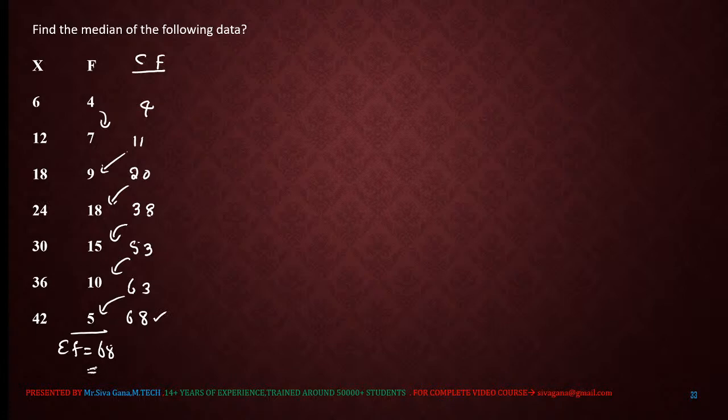Now what we need to calculate? This n by 2, sigma f by 2. Instead of this, this is n here. Now location, I already told, first we need to locate the place. Location is nothing but (n plus 1) by 2th place.